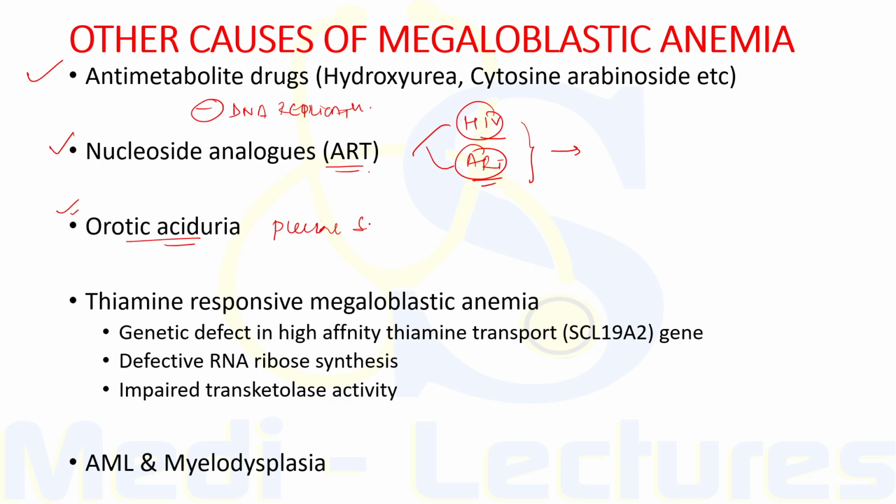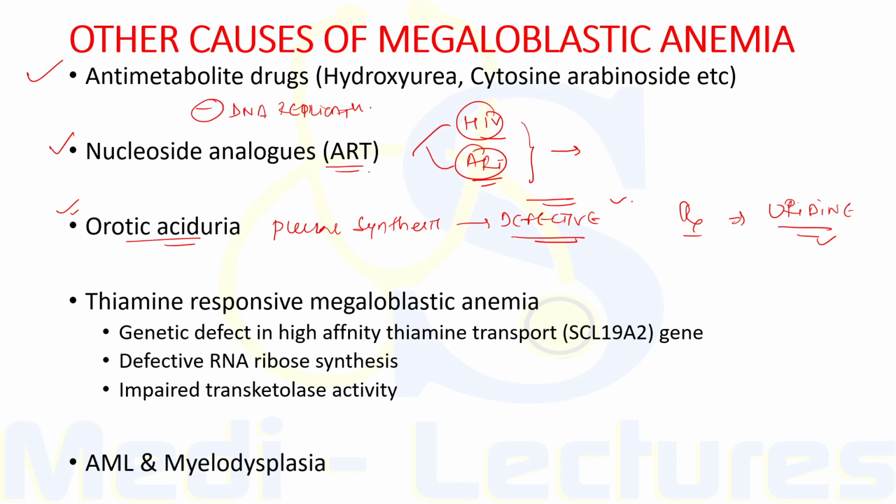So in this condition, synthesis is defective, which again leads to inhibition of DNA synthesis, and this condition responds to treatment with uridine, which bypasses this block. So treatment with uridine will bypass this block in orotic aciduria.